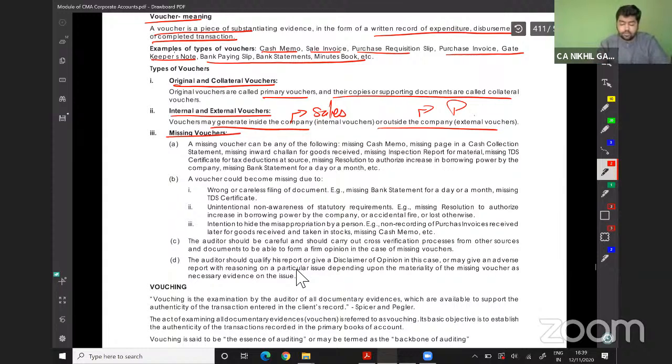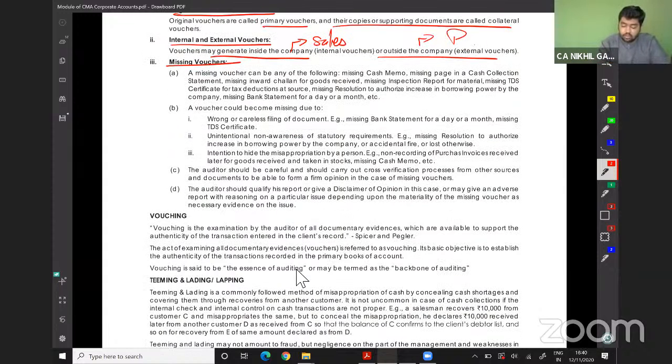Missing vouchers. A missing voucher can be any of the following: missing cash memo, missing page in the cash collection statement, missing inward challan for collecting. See, there will be a book, and the book will have 1, 2, 3, 4, 5, 6, 7. And after the book, there will be a counter copy of each and every transaction.